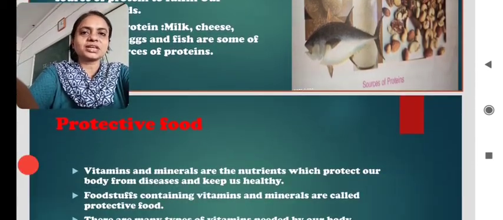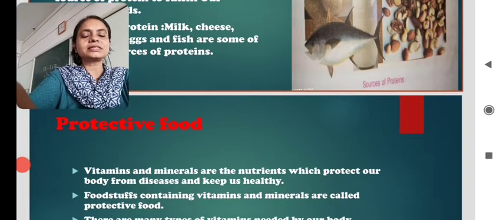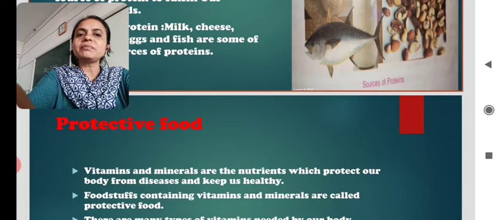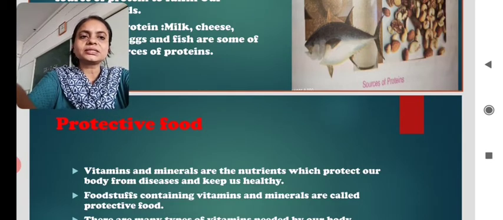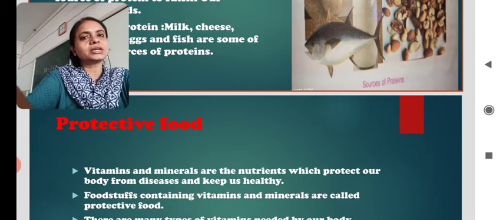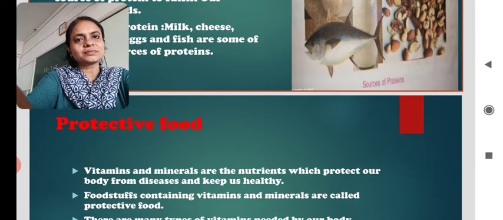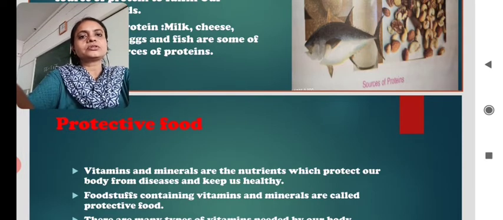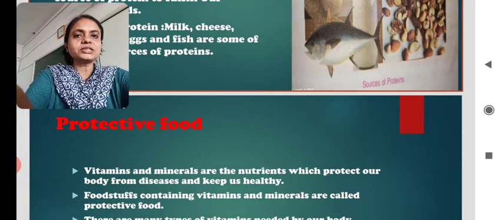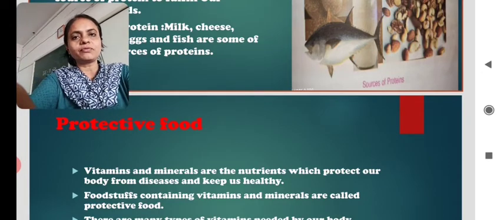Next is protective food. In this category, vitamins and minerals come. Vitamins and minerals are the nutrients which protect our body from diseases and keep us healthy. So children, protect means to keep safe. So these food items keep us safe from diseases. That's why they are known as protective food also.